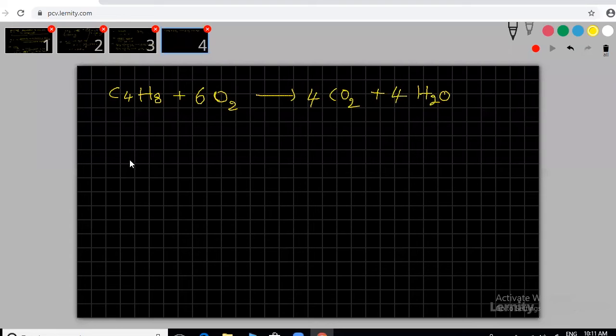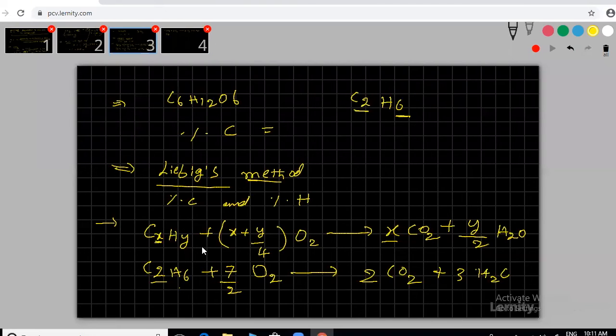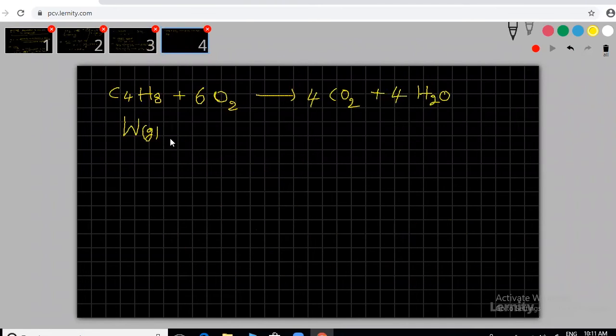Array, based on that, we have to find out the percentage composition of carbon. In this case, assume this one which we are taking here, capital W, sir. This is capital W grams of organic compound. Anyway, this is a clear slide. W grams of this, and W1 grams of CO2 we are getting. Clear? By using this, we need to find out W2 grams. We need to find out the percentage of carbon here.